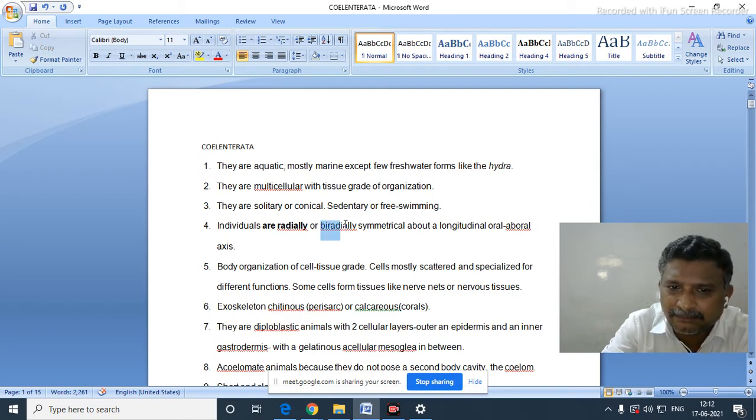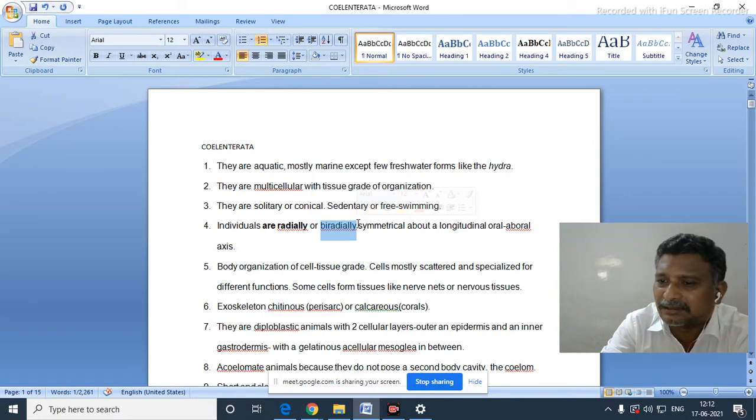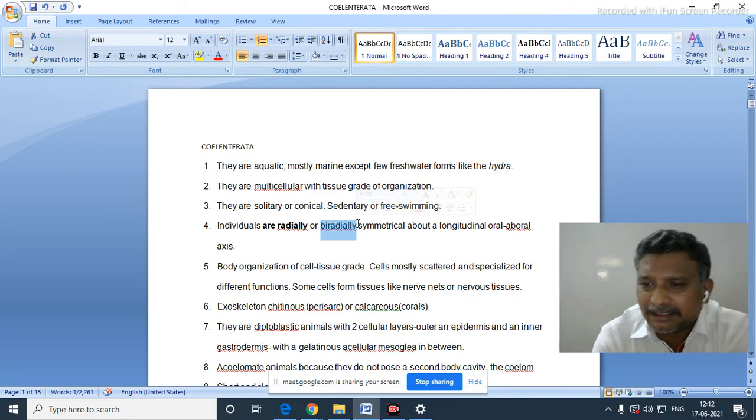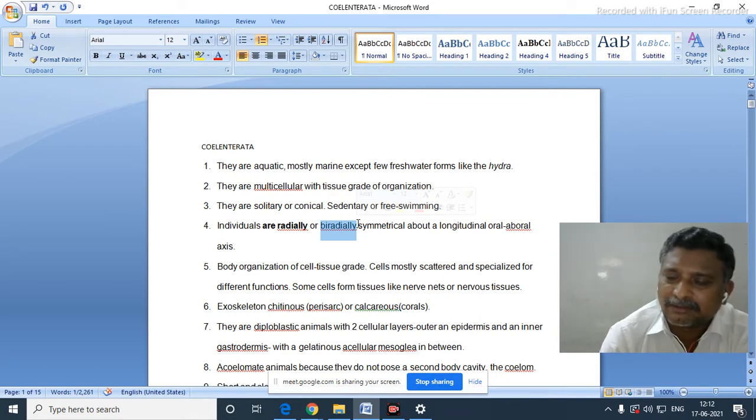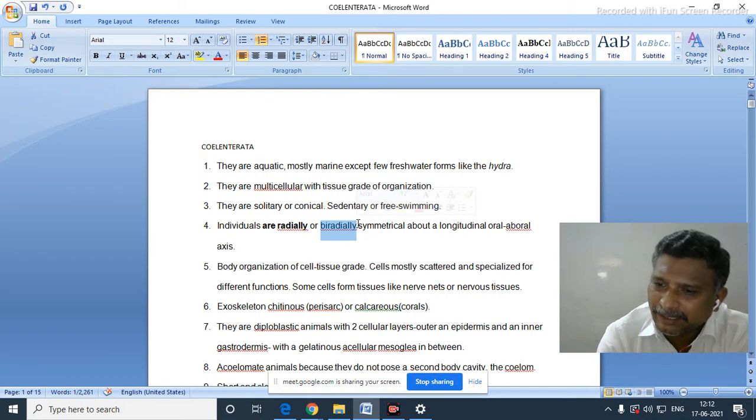Biradially symmetrical organisms are also available in this group, because in some of them, the mouth will have two axes. An oval shaped mouth will have a long axis and a short axis. When we cut the organism from anterior end to posterior end through either the long axis or the short axis of the mouth, it is possible to get two equal halves. Hence, biradial symmetry is there.